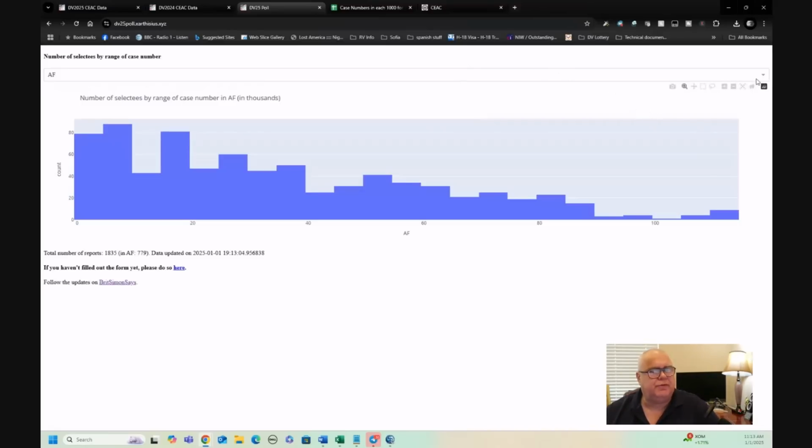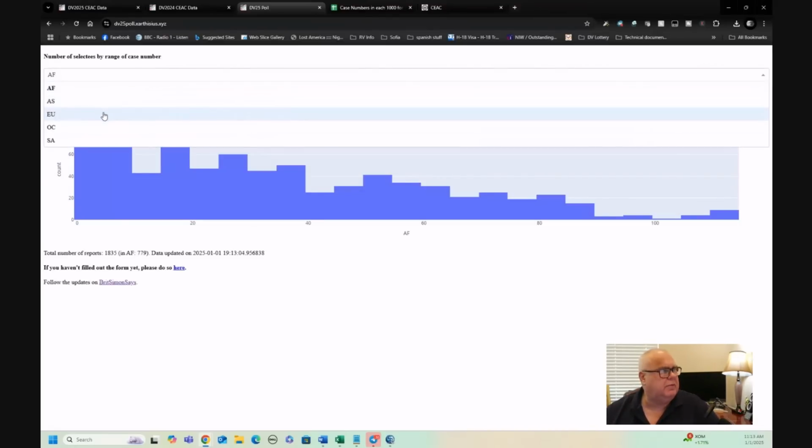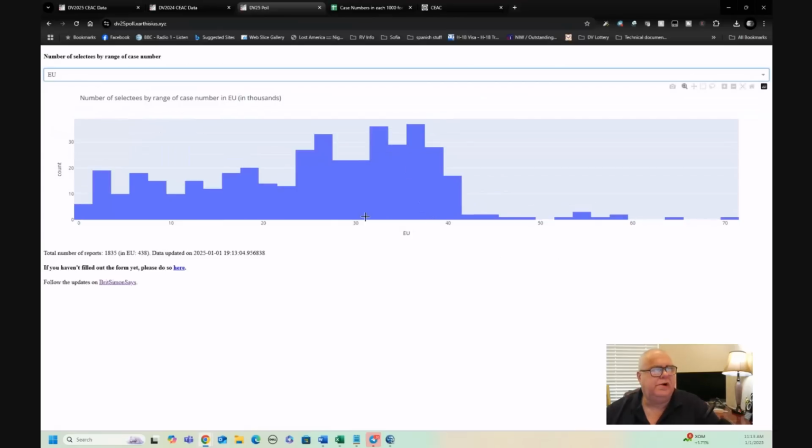So some of you may remember the poll and may have seen me look at this data before. What happens when you ask people to do a poll is that some people follow the instructions and understand what you're asking for, and others don't. For whatever reason, there are always outliers of mistakes in the poll. So when I looked at this data, for example EU, this is people responding, telling us what case number they had.